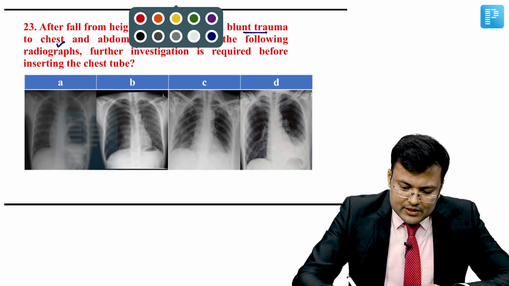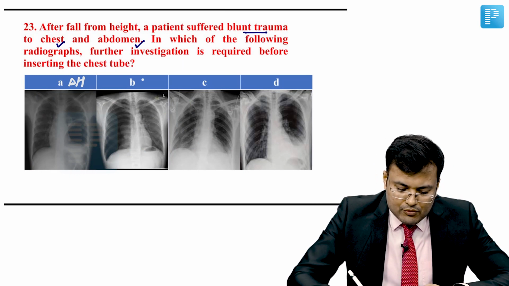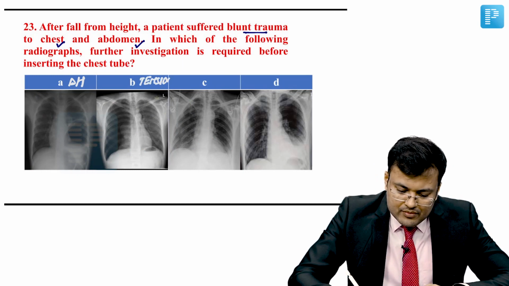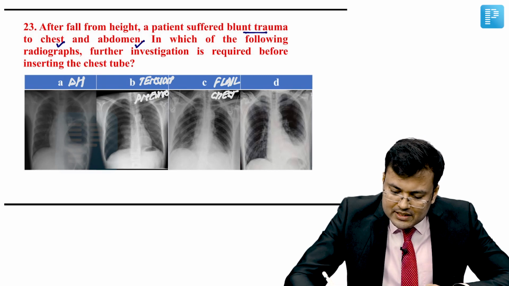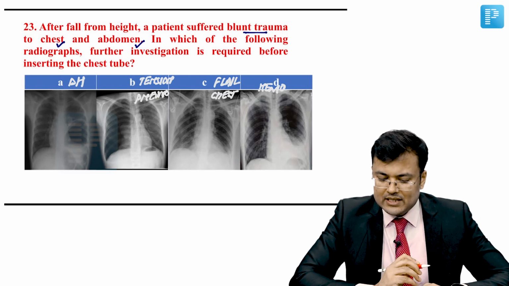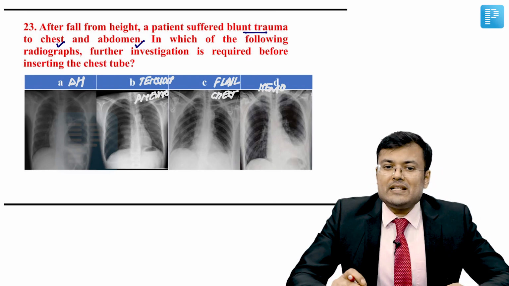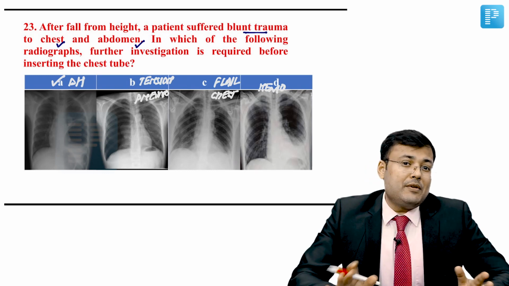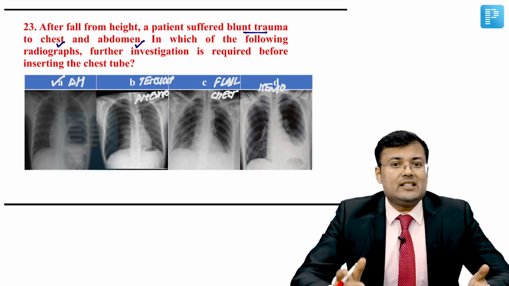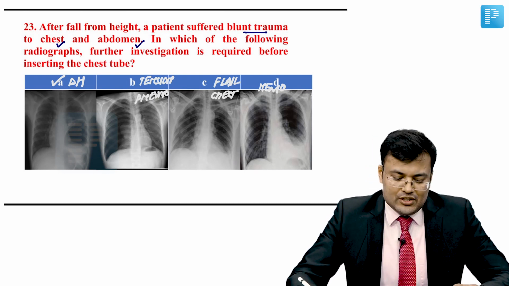So see the question again. We discussed that first option, this is diaphragmatic hernia, traumatic diaphragmatic hernia. Second option was tension pneumothorax. Third option was flail chest. And the fourth option was hemothorax. So in which case further investigation is required before insertion of ICD? In option 1, we have to rule out diaphragmatic hernia before inserting the chest tube, otherwise it can cause injury to the bowel, it can lead to fecal fistula. So correct answer for this question is option A.